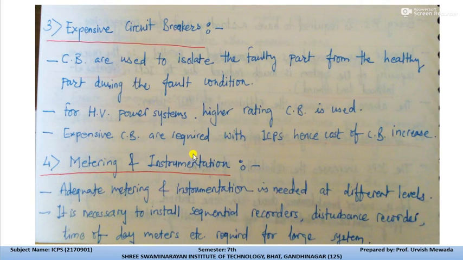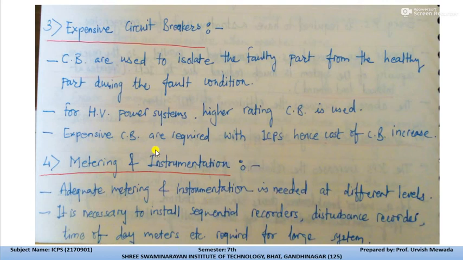Now the fourth disadvantage of the interconnected power system is metering and instrumentation. Adequate, that is proper, metering and instrumentation is needed at the different levels, because this power is large and we need to monitor each and every transformation of the power through the line. Also it is necessary to install a sequential recorder to maintain the contingency or power transfer record among the generating stations, and a disturbance recorder, time of day meters, etc.